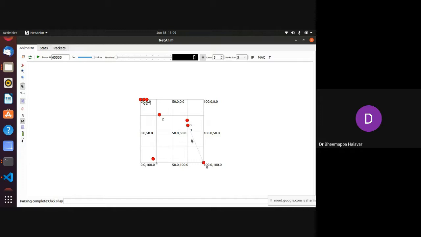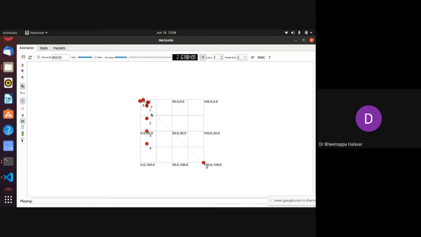So this is one node. Now I will run the simulation. You can see the mobility. You can see now they are slowly moving. So these nodes which are moving are the Wi-Fi nodes. Okay, these are the constant nodes, right? This is a P2P, and again these three are connected to this node bus.